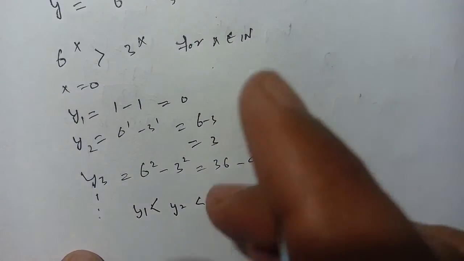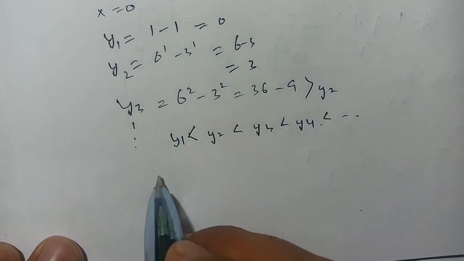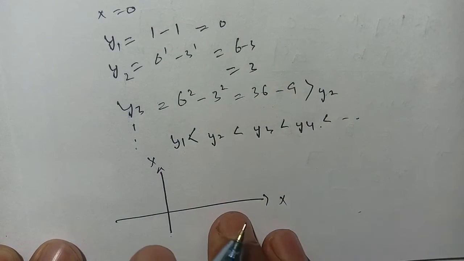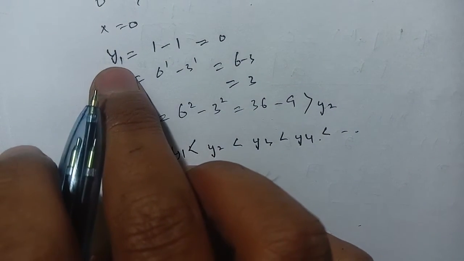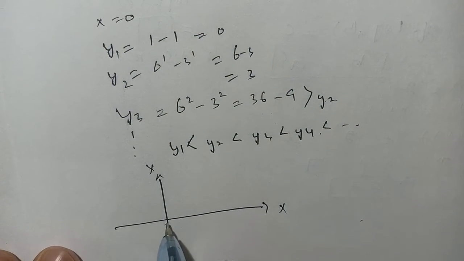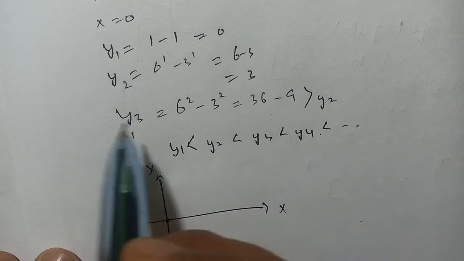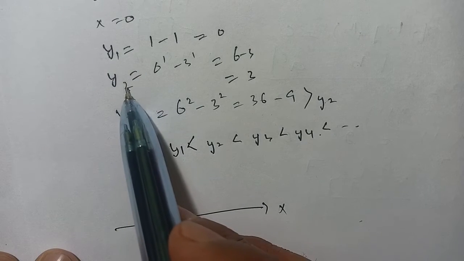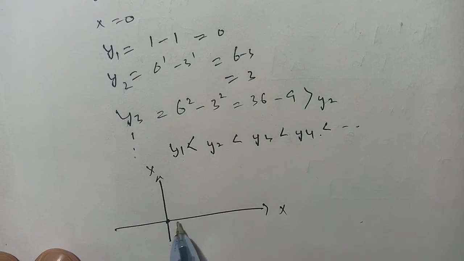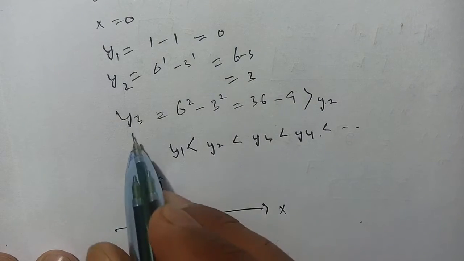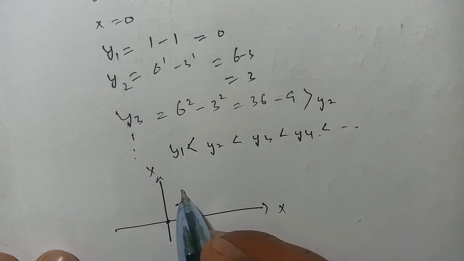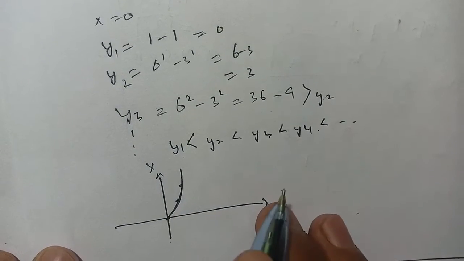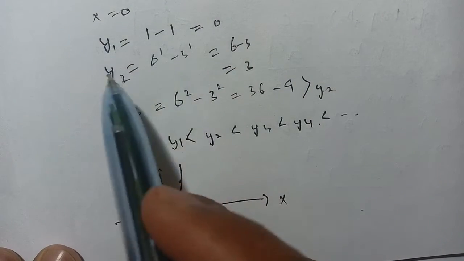When we represent this graphically, there are two axes, the x-axis and the y-axis. When we substitute x equal to 0, the value of y is equal to 0, and the graphical representation will be here. In the second case, when x is equal to 1, the value of y is equal to 3. And since y3 is greater than y2, this is an increasing function, and we draw it just like this.